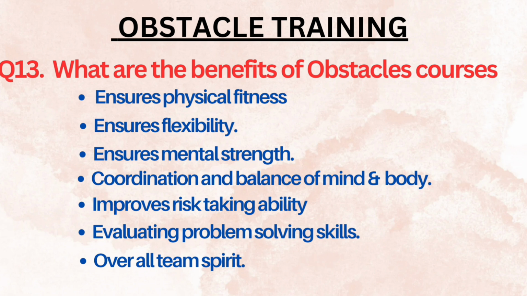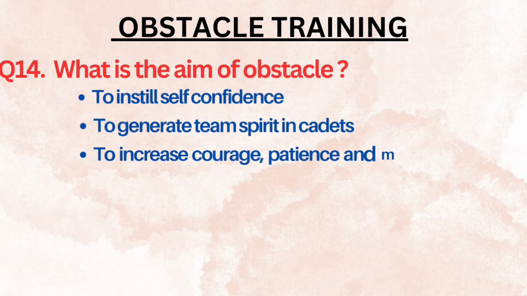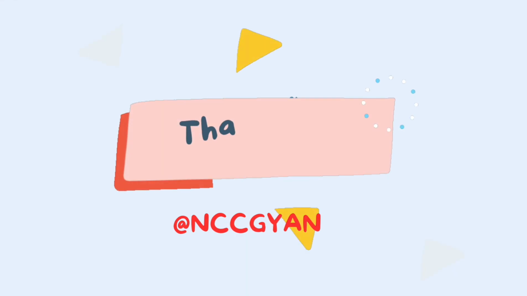Next is evaluating problem solving skill. When you are doing obstacles, you know which part of the obstacle most suits you to clear it. So all these help you. Now, what is the aim of obstacle training? So there are 3 aims that we will be discussing in this question. First is to instill self-confidence. It improves self-confidence among cadets. To generate team spirit in cadets when they are performing the obstacle as a team together. Then to encourage courage, patience, and make cadets physically fit.